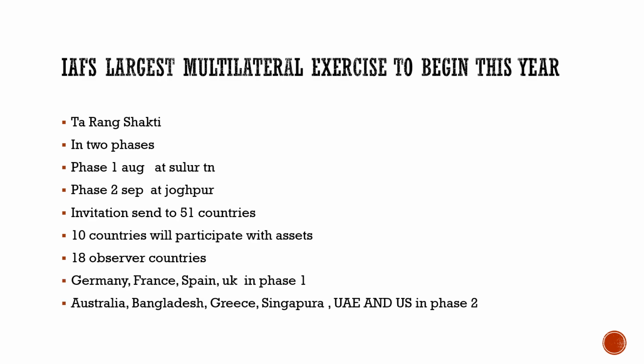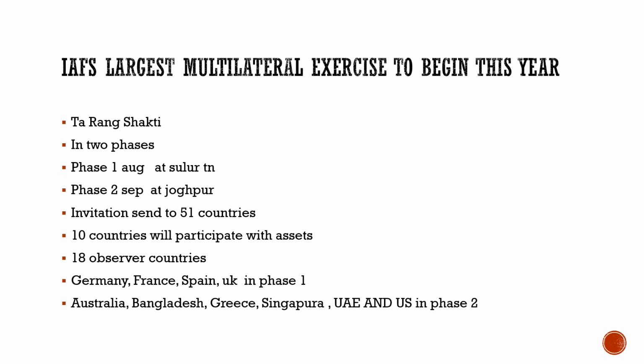Now forward to the next article, which is the last article of today's discussion. It talks about the IAF's largest multilateral exercise to begin this year, and the name of this Indian Air Force's largest multilateral exercise is Tarang Shakti. It will take place in two phases. Phase one will start in August at Sulur, Tamil Nadu, and phase two in September at Jodhpur. India has invited 51 countries.